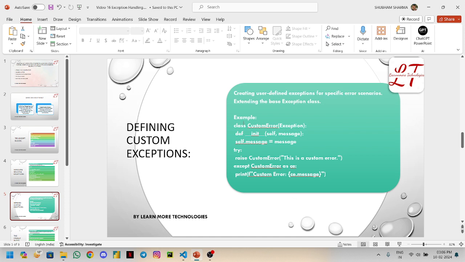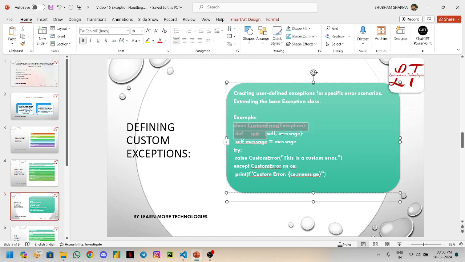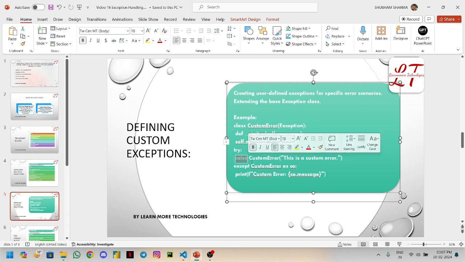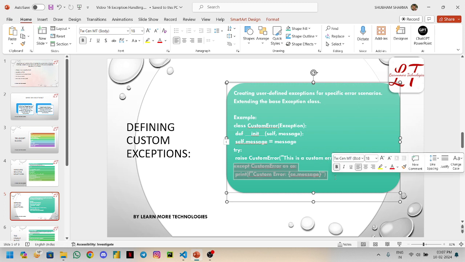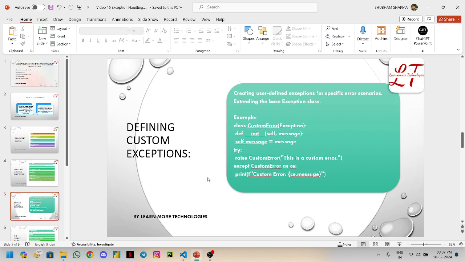For example, you will use a class with the custom error and the Exception. Define __init__(self, message), with self.message equal to message. This is how you create a normal simple class, custom error. Now you are using try. And how does the custom exception work? You will use the raise keyword. So raise CustomError, this is a custom error, and then except resolves your custom exception.